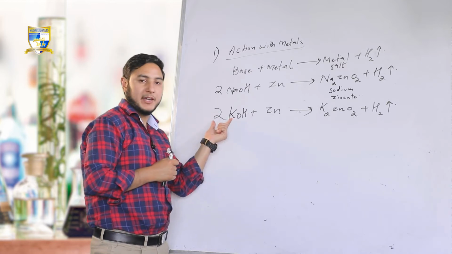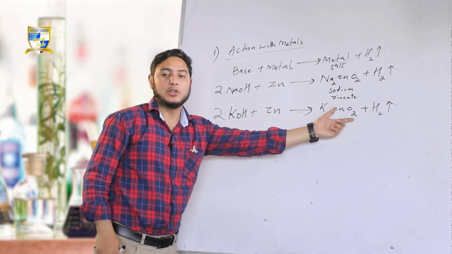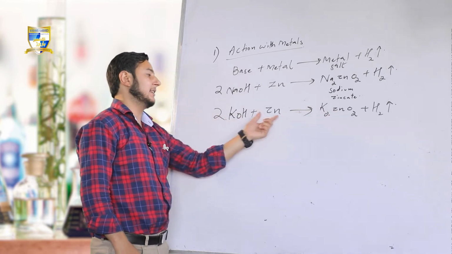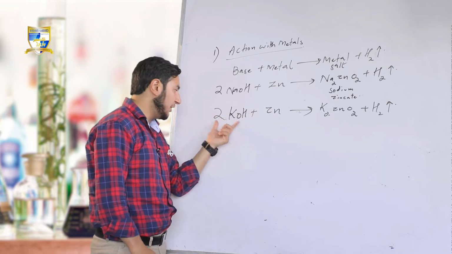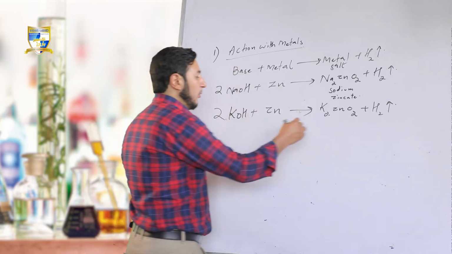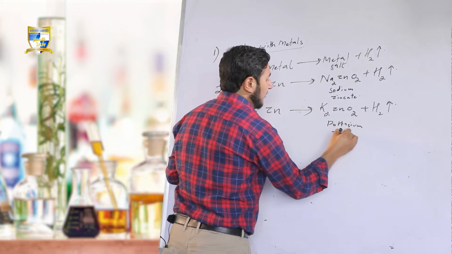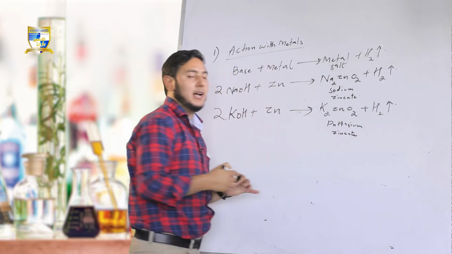2 potassium atoms over here, 2 potassium atoms over here. 1 zinc atom, 1 zinc atom. 2 oxygen atoms both over here, and there is zinc. So when potassium hydroxide reacts with zinc, there is a formation of salt called potassium zincate, and there is evolution of gas, that is hydrogen gas.